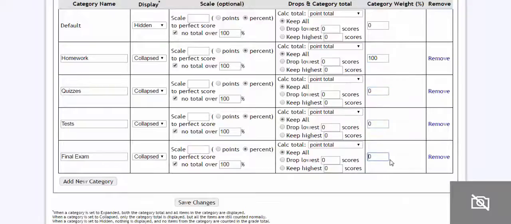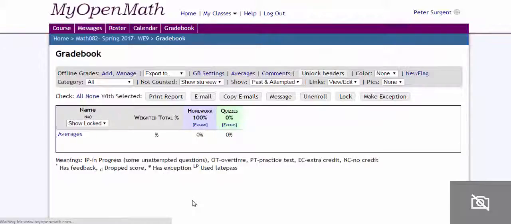Again, you can choose to do what you want. You could make the quizzes part of this. But mostly I think we'll use this for homework. So I'm going to hit save changes. So that's one thing you can do with the gradebook under settings.